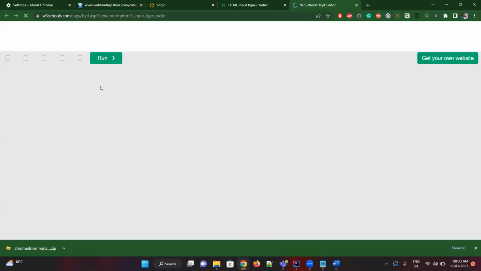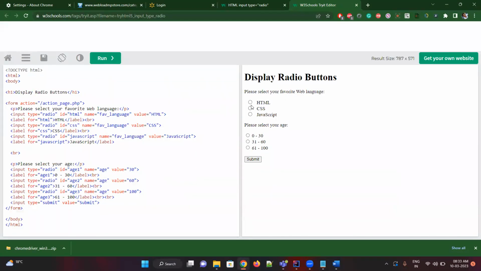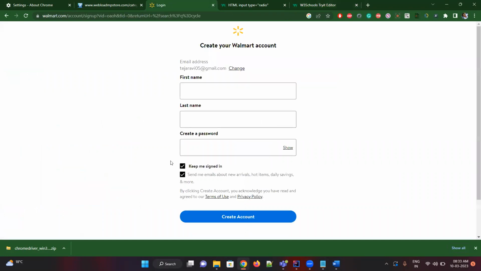Okay, let's try it. So this is a radio button, right? Either of the radio buttons you shall select it. You should know that the radio button should be selected, then only go to the next place. Even for this checkbox, even though it's not selected, it can't go like that. So you should be able to understand this completely.